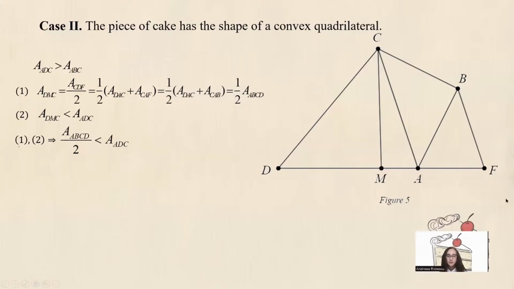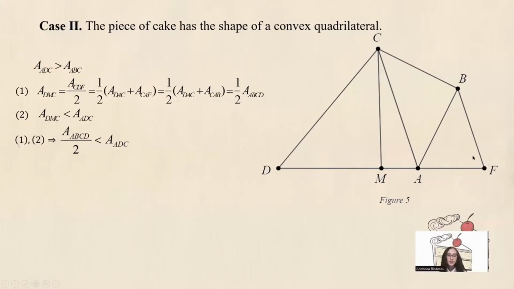Because AC is parallel to BF, we deduce that the area of triangle ABC is equal to the area of the triangle ACF. So the area of the quadrilateral ABCD is equal to the area of the triangle CDF.